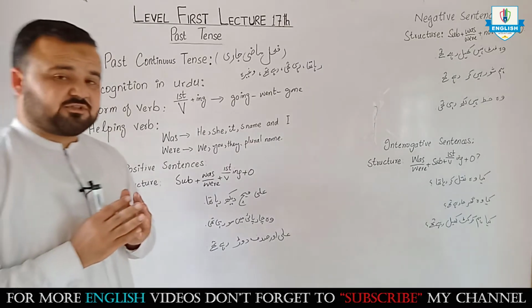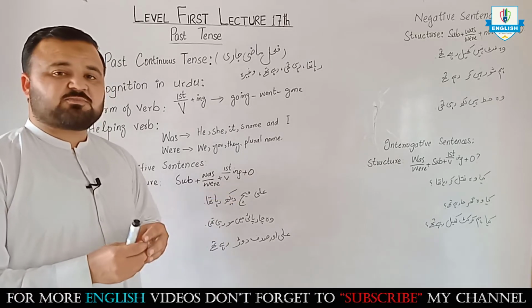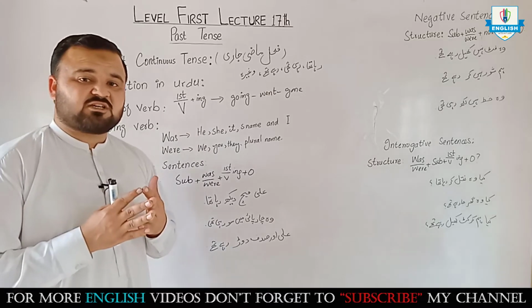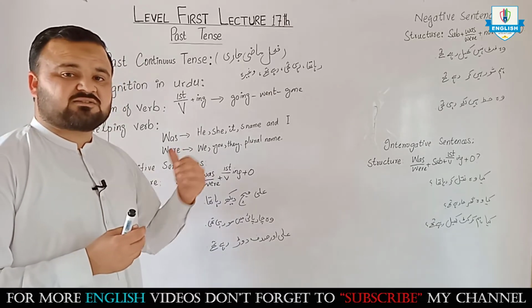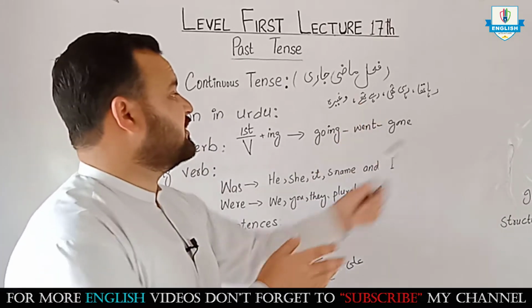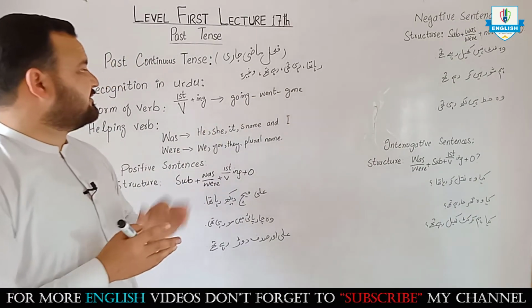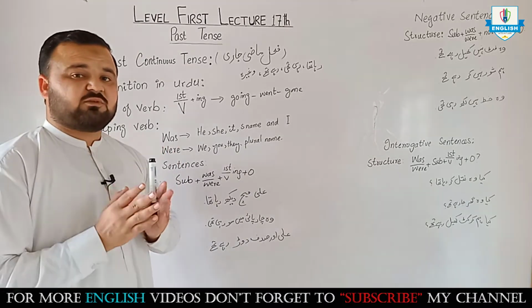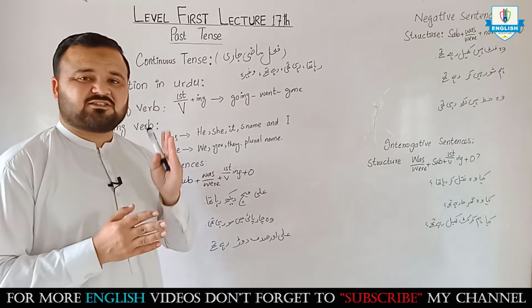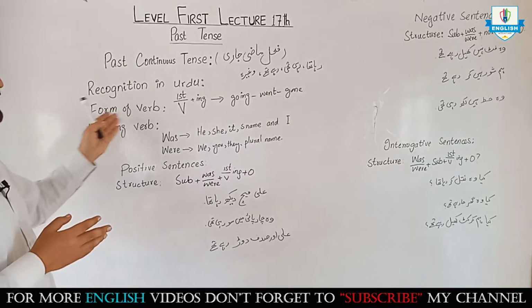So how will a student understand whether a sentence in Urdu belongs to past continuous tense or not? Those sentences which end with these words will be considered as past continuous tense. So come here, form of verb.